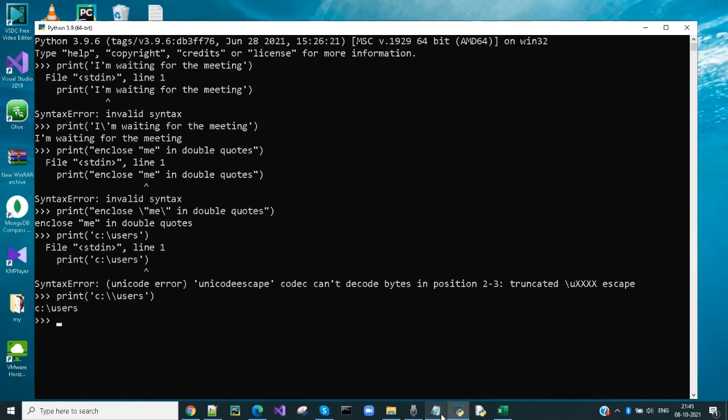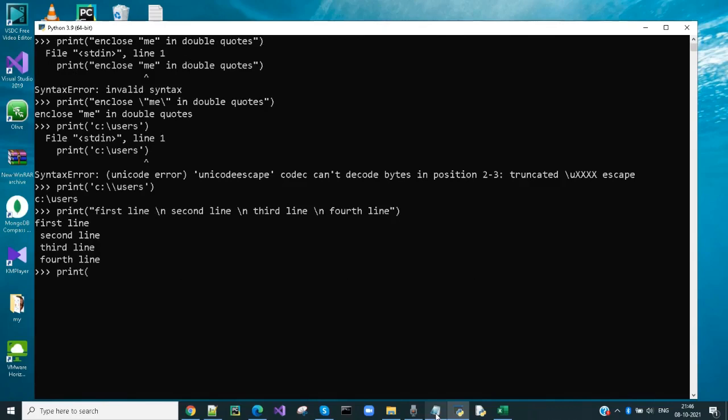I want to write a print statement which prints text in multi-line. I will have to embed backslash n within the string. Backslash n is a new line character.